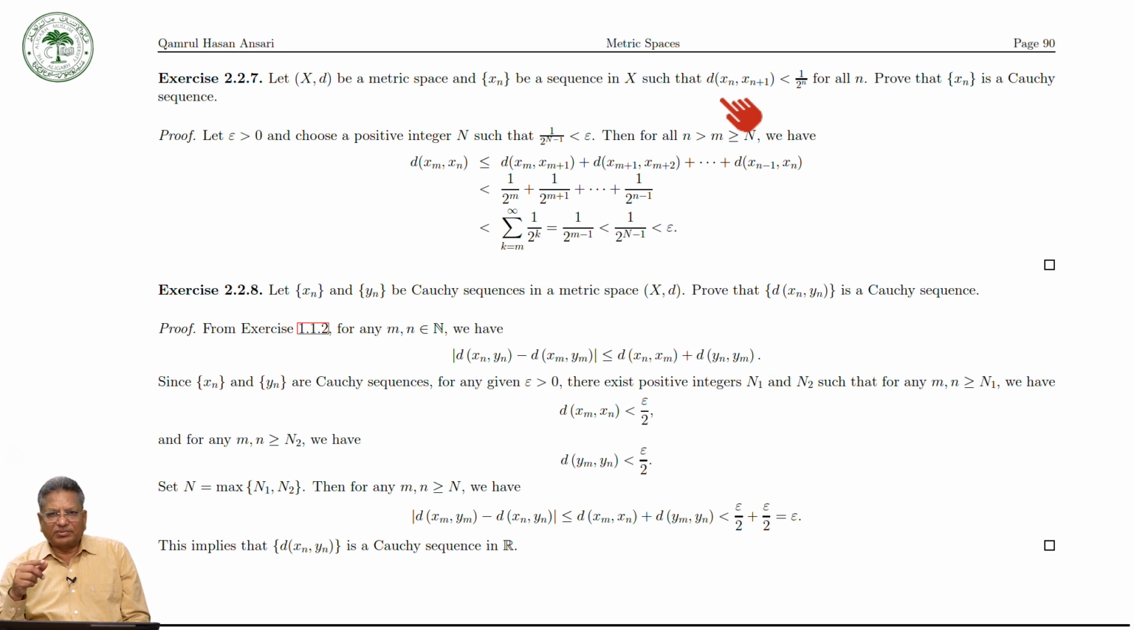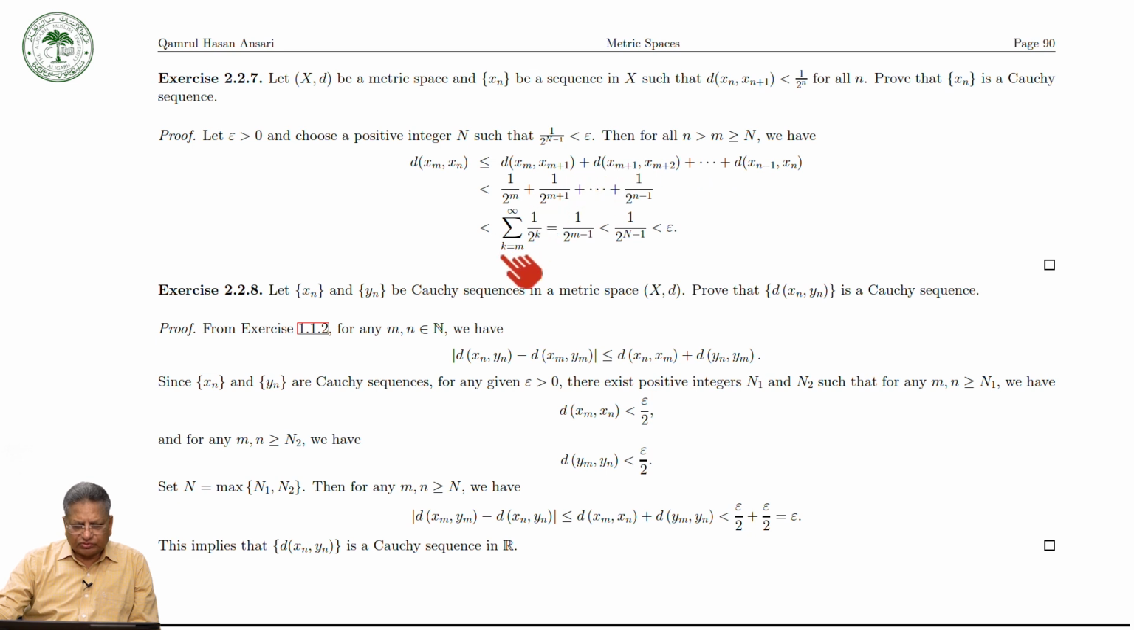Okay, if the first term is x_n, here the first term is m, so it is 1 over 2^m. Here the first term is m plus 1, so it is 1 over 2^(m+1). Here the first term is n minus 1, so it is 1 over 2^(n-1). Now we can write this in the summation form.